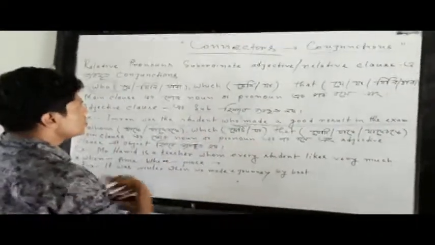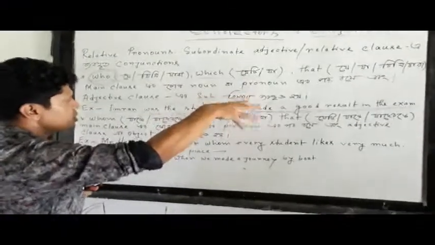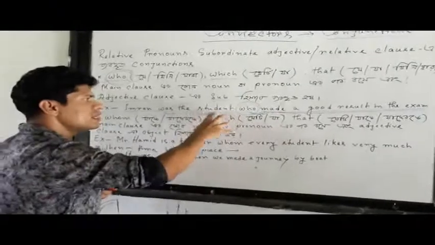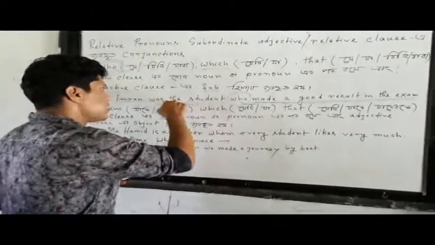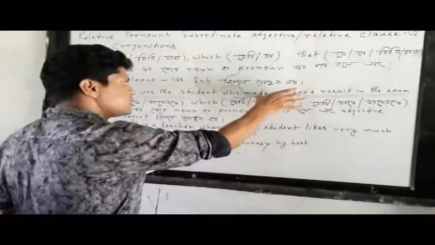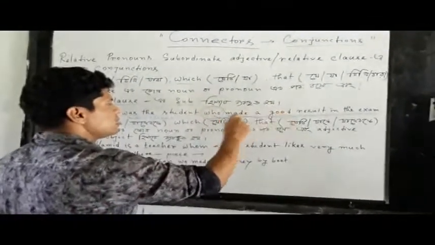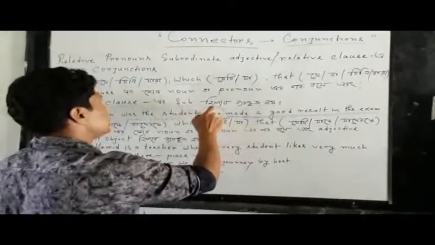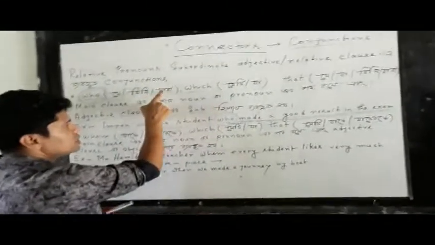Okay. So the main thing is that these sorts of conjunctions will be used in a sentence to join two parts, to join the main clause with the adjective clause or subordinate clause, whatever we say. It will be joined by who, and according to its Bangla meaning, je, jini, jara.